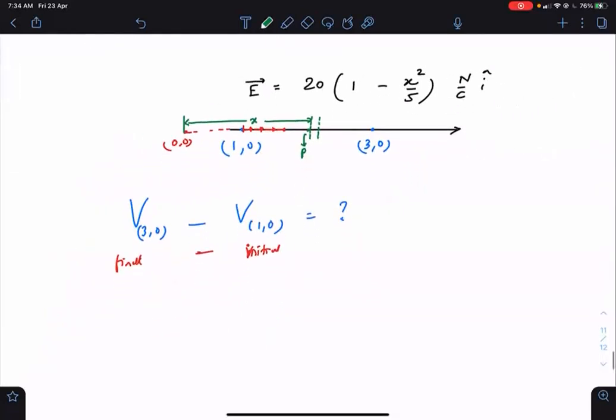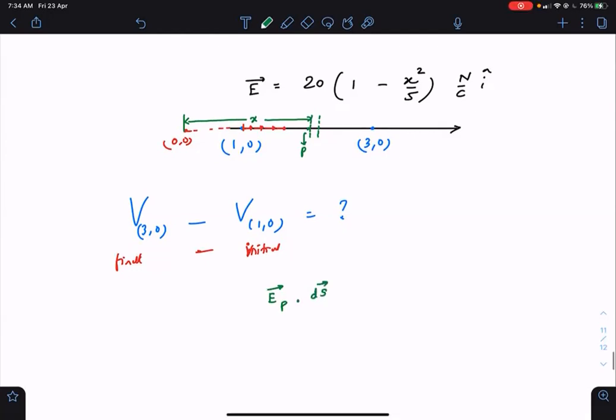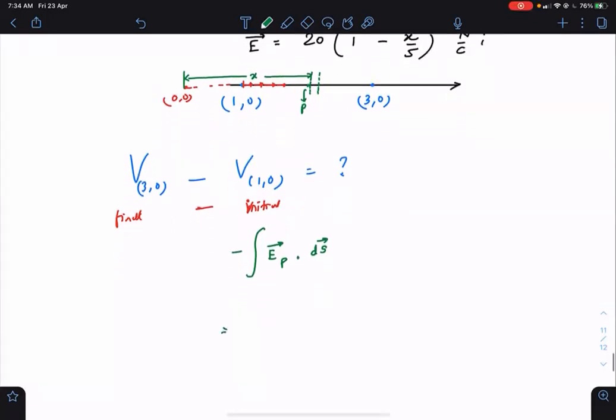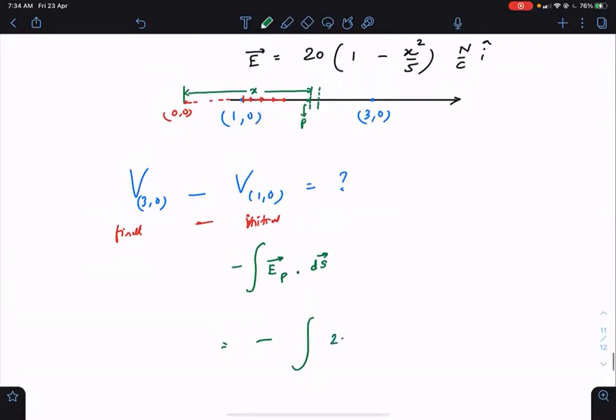So at P, what is the force on 1 coulomb? Force on 1 coulomb is whatever is the electric field. That's how electric field is defined, force on 1 coulomb. So electric field at P is the force acting on 1 coulomb. Then you do a small displacement, which is dx. So this is the work done on 1 coulomb, integrated. This will be the total work done by electric field. Put a negative sign, and that will give you the difference in potential, which is minus integration. What is the electric field? 20 into (1 minus x square by 5). Displacement is dx I cap.